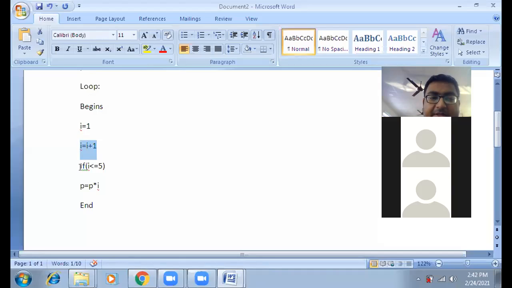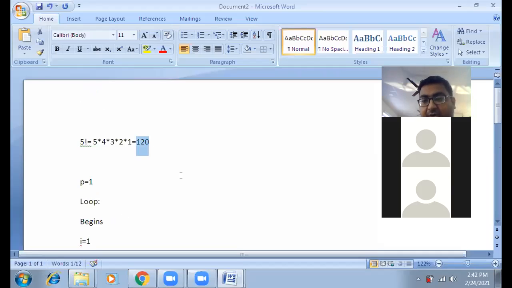And how many times will it be incremented? Until it reaches the condition I less than or equal to 5. That means the value of I, as long as it is less than or equal to 5, will be incremented up to that many times. When it is greater than 5, it will stop incrementing and break out of the loop. Outside of the loop, we will print the value of P, because P is our output variable here. So that P should contain the final value of 5 factorial, that is 120.